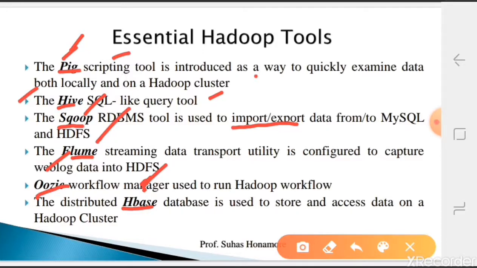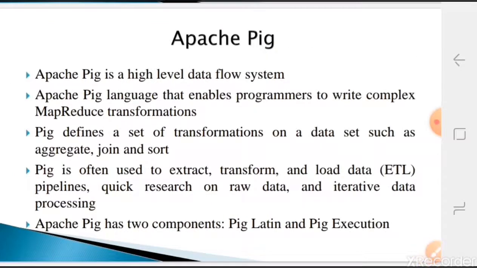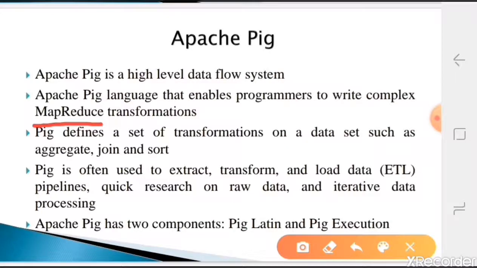The first one we will study is Pig, Apache Pig. Apache Pig is a high-level data flow system, a scripting language you can write. Instead of writing complex MapReduce programs, instead of writing 100 lines of MapReduce, you can use a scripting language which can be 10 lines of code in Apache Pig. Complex MapReduce programs can be easily written in Apache Pig. Pig is a scripting language on the MapReduce platform.